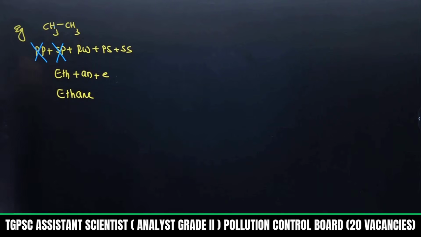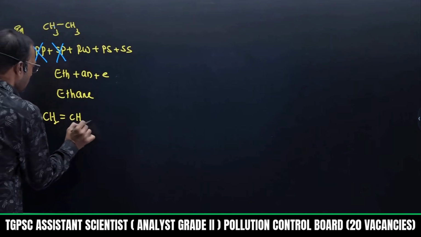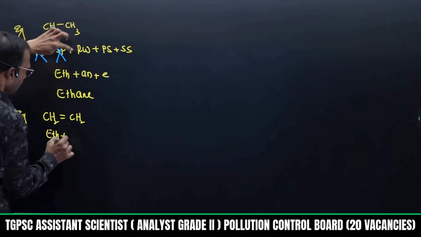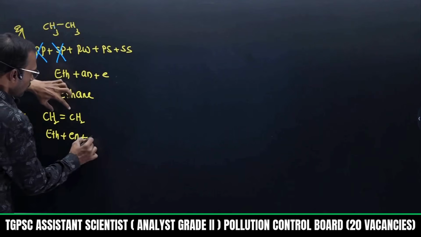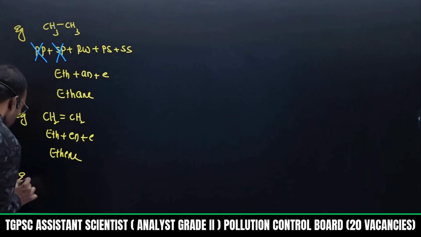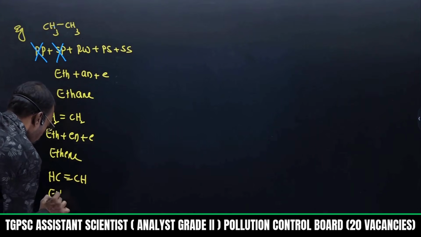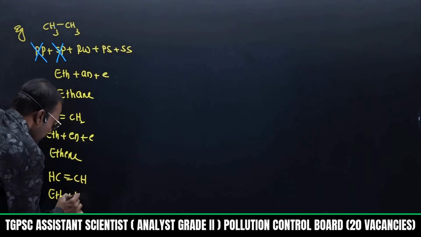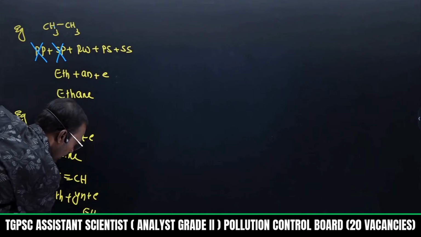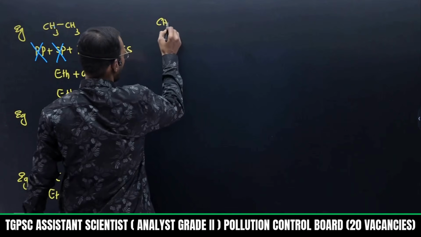No need to learn separately. If you know clearly, you can write the answer. Now if I write carbon-carbon double bond, no primary prefix, no secondary prefix, root word is eth. Carbon-carbon double bond is there, ene, hydrocarbon. So now the name is ethene. Suppose triple bond is present, carbon-carbon triple bond. Now I can write root word eth, there is a triple bond, that is yn, then it is E. So I can say ethyne, like that.